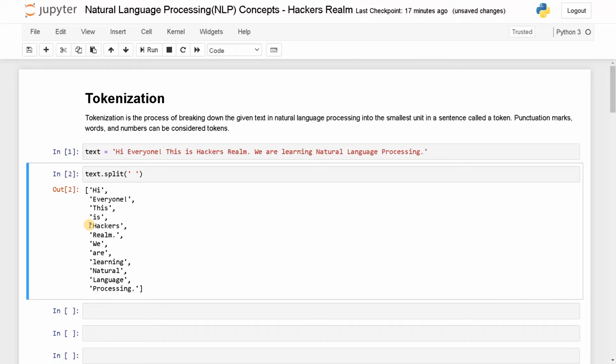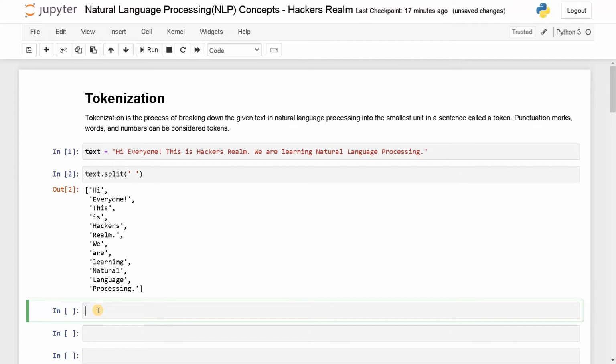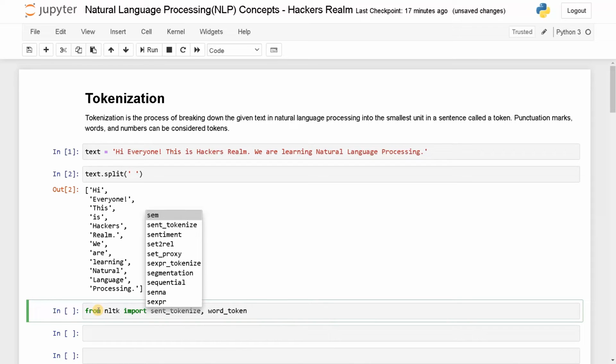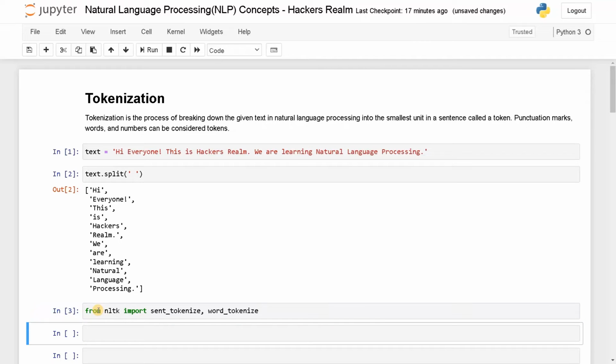Apart from word tokenize, we can also have sentence tokenize. It will just separate the sentences. Now let's see that as an example. I'm going to import NLTK. So from NLTK import sent tokenize and word tokenize. Okay, word tokenize, run this.